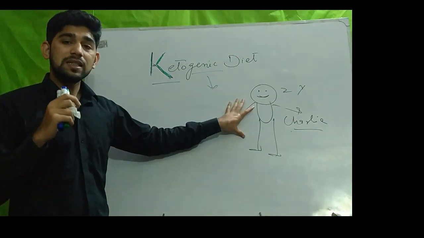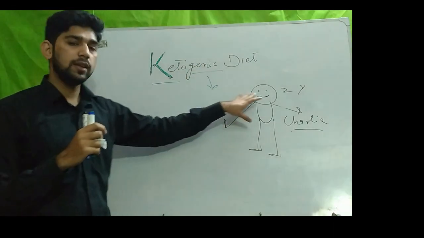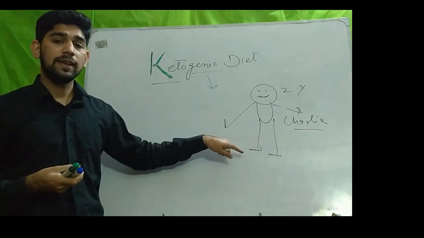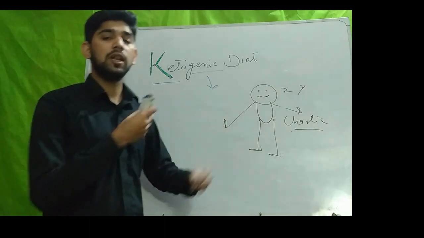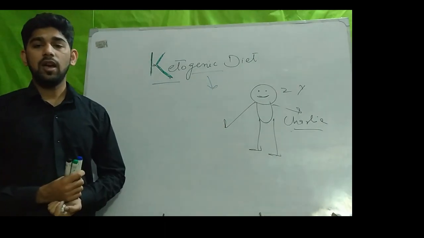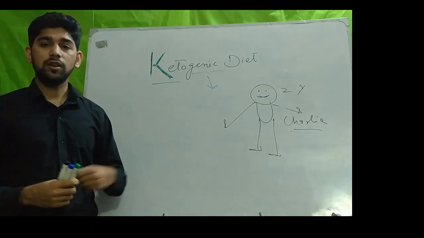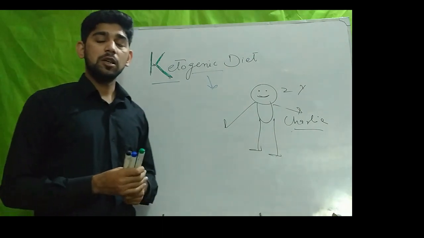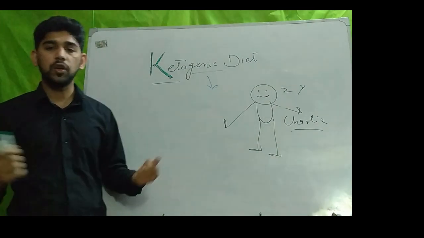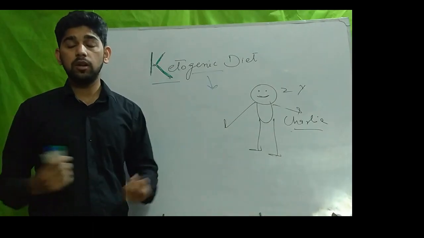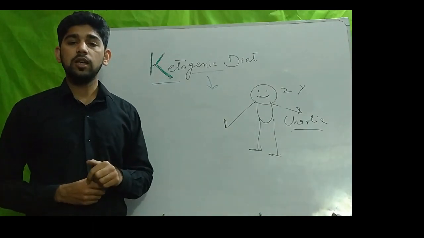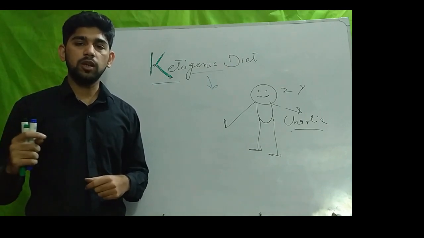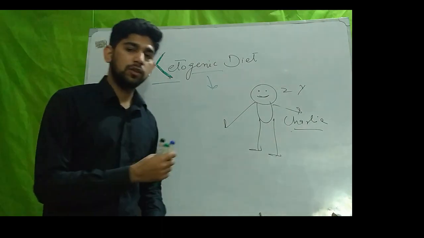Then his father found a reference to the ketogenic diet in the literature, and he applied the ketogenic diet to his son. As Charlie was on the diet, he started recovering, and with the passage of time he recovered completely through the ketogenic diet. Then Charlie made a foundation, the Charlie Foundation, and he recorded a lot of videos on the ketogenic diet, and he also published a book called Epilepsy Diet Treatment: An Introduction to the Ketogenic Diet.